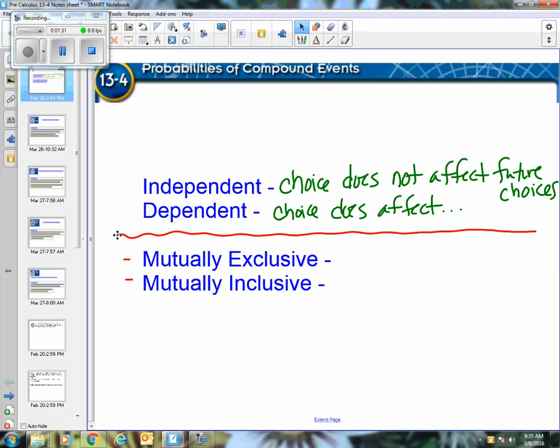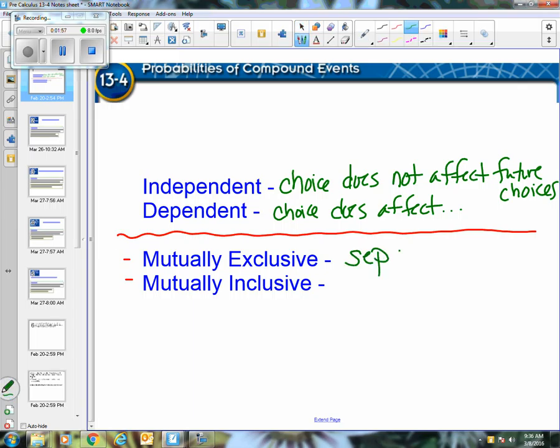So when we talk about things that are mutually exclusive, think about the word exclusive. If something's exclusive, what kind of words pop into your head? Well, like the exclusive resort. What would that mean? Well, it's very elite, right? It's separate from where everybody else is going to be. There's something special about it. So when we think about that mathematically in probability, exclusive means it's very separate. The choice is separate. So there's no overlap happening.